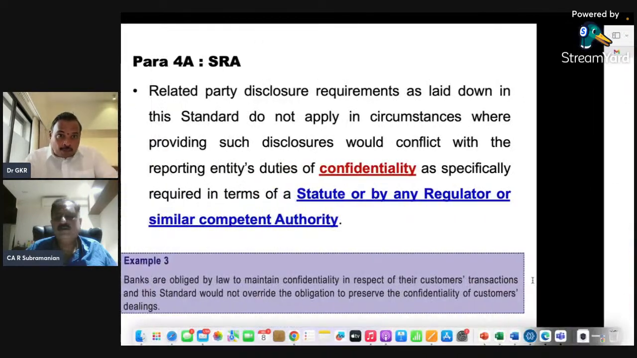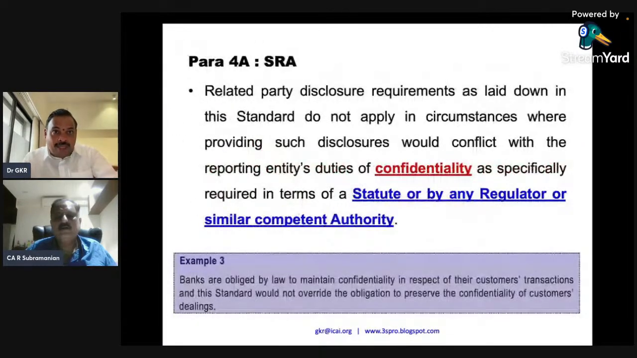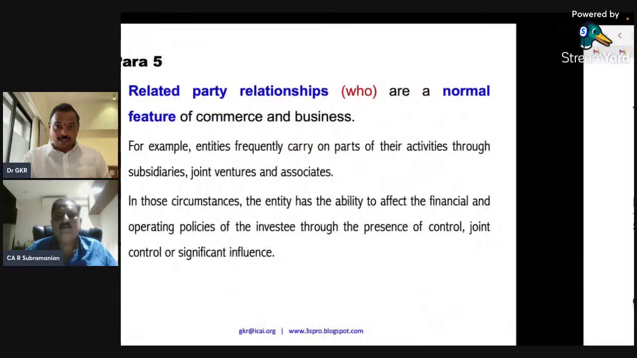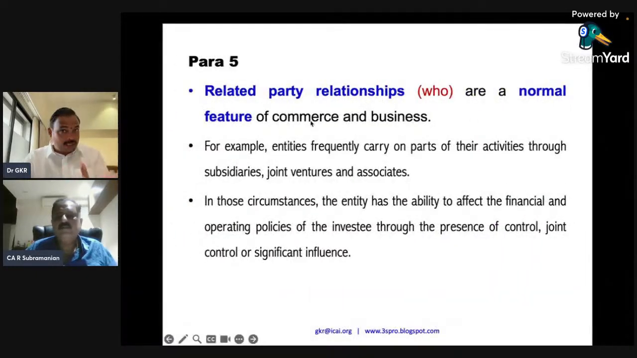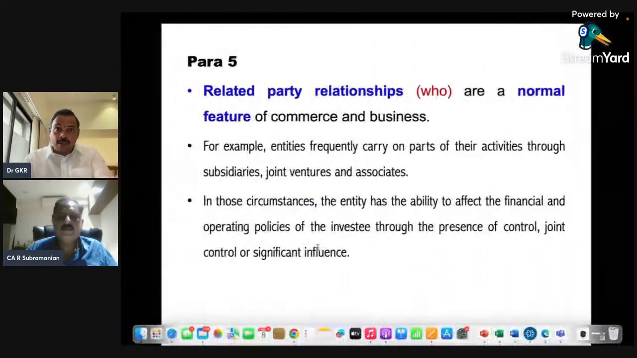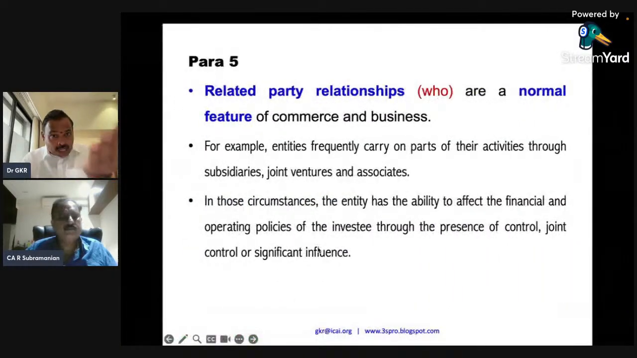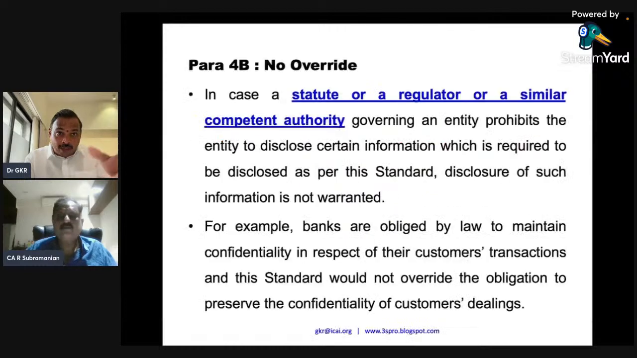It is para 4, after that para 4A and 4B, and then only 5 is coming. What is para 5? Related party relation to normal feature. This is para 5. This is Ind AS 24. This is IAS 24. Okay. So what I said, same is coming. Related party is a normal feature. But what is 4A and 4B?